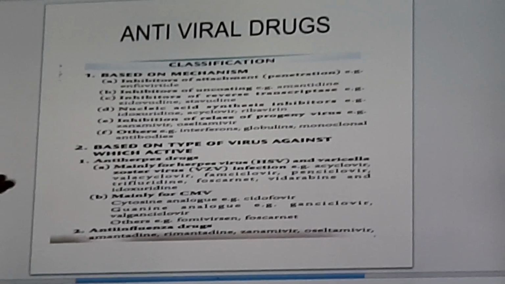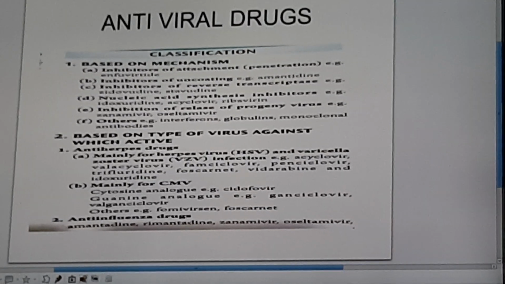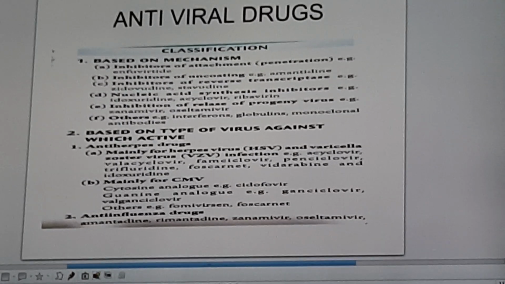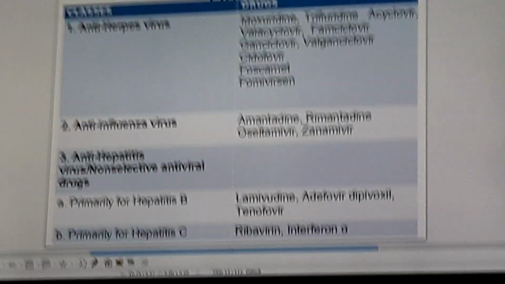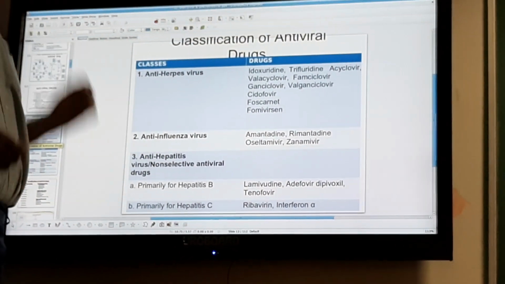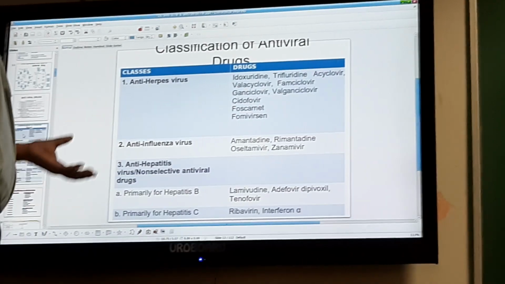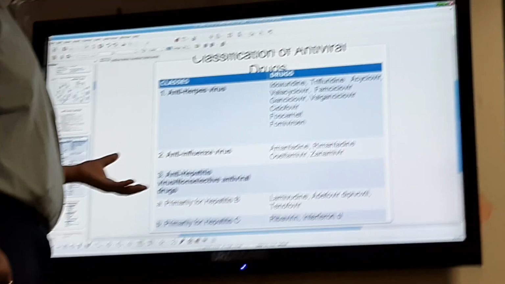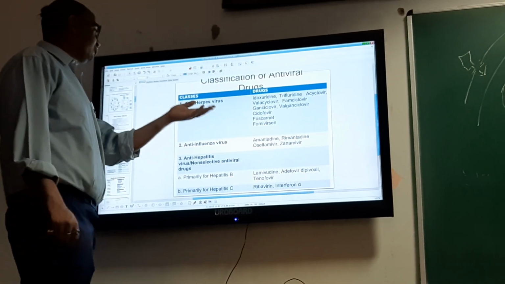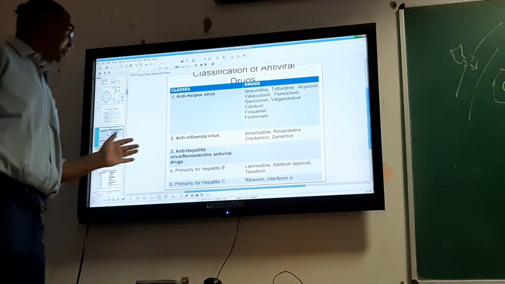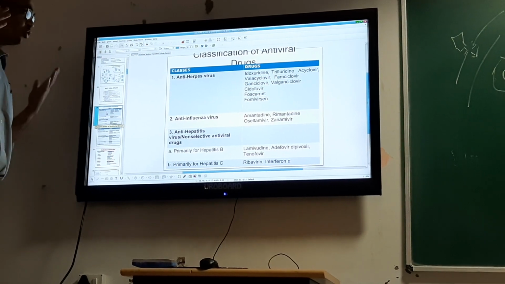Then based on the type of virus against which they are active, here you can see it better. For anti-herpes virus, it is idoxuridine, trifluridine, acyclovir, valacyclovir, penciclovir, ganciclovir, valganciclovir, cidofovir, foscarnet and fomivirsen. Coming to anti-influenza virus, which the whole world is focusing on.